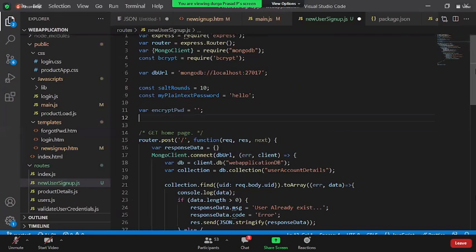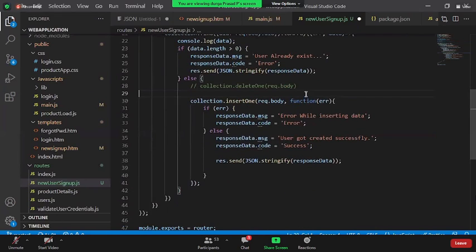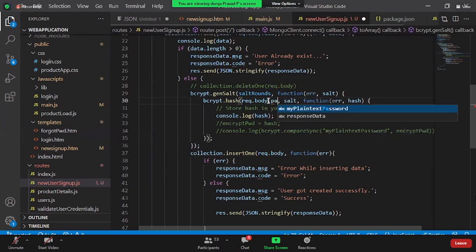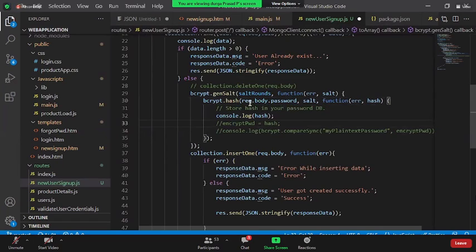I take out this piece of code and put it over here. Is this hash code not request.body.password? Our password has to be given with the salt, and then it returns the hash code of it, the encrypted data.